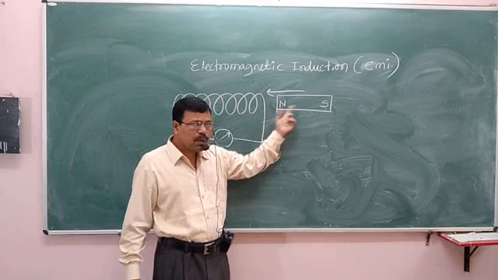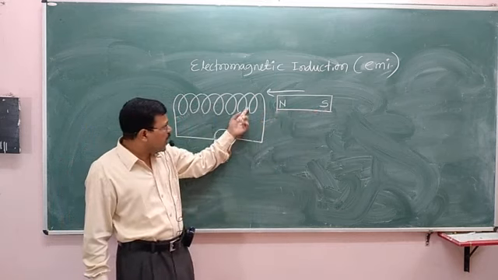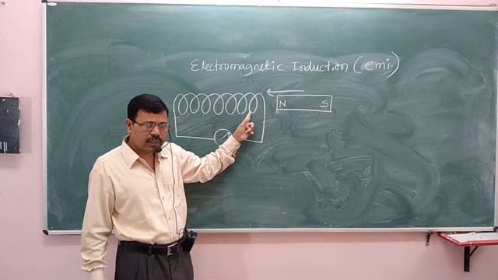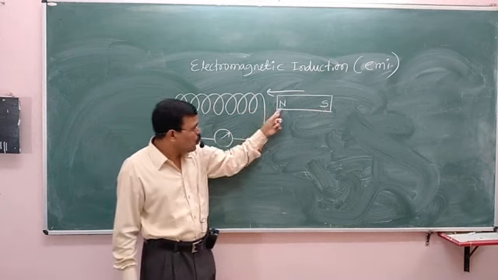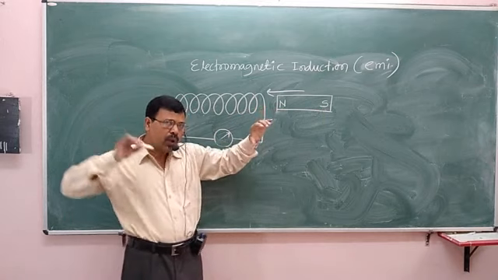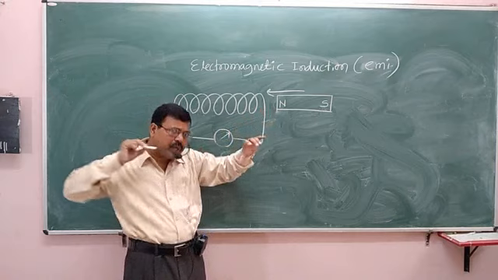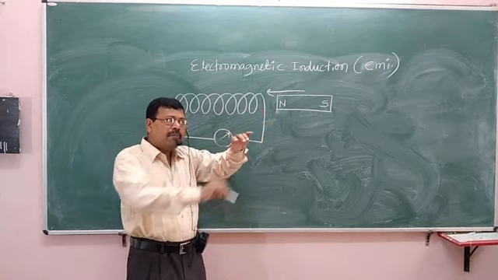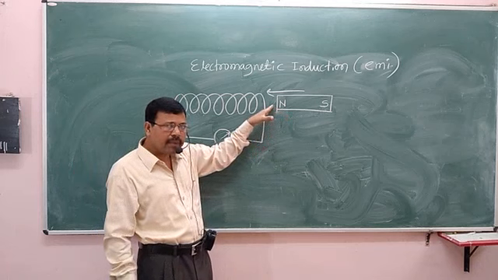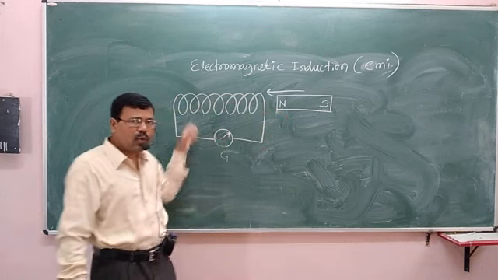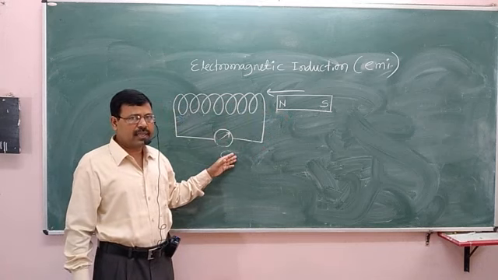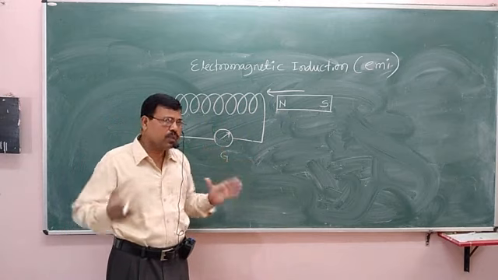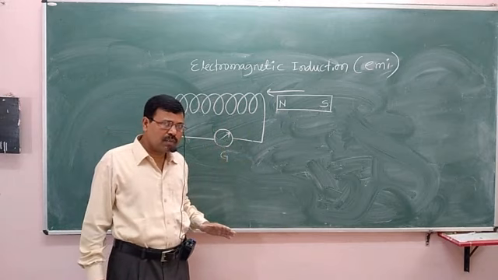If the north pole of the magnet is brought near, a north pole is created here at the end of the coil. So to overcome the repulsion force, we need to exert force, we need to supply mechanical energy. So that mechanical energy only is converted into electrical energy. Electromagnetic induction is according to the law of conservation of energy.